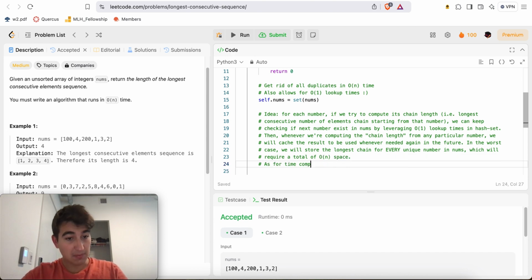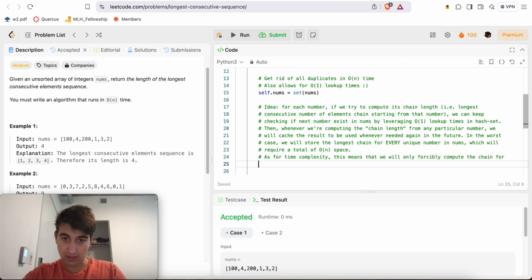As for time complexity, this means that we will only forcibly compute the chain for each number once and knock out any numbers alongside the chain with it.